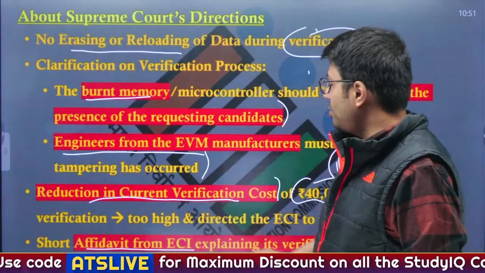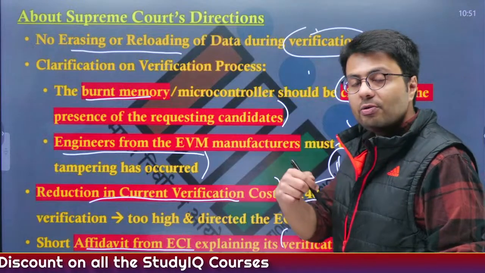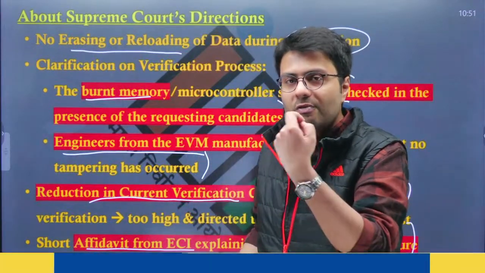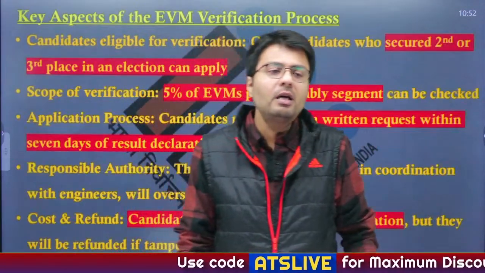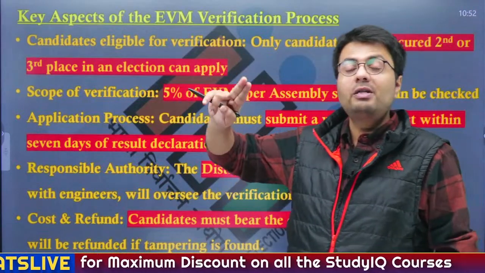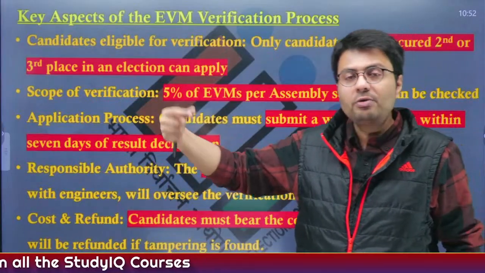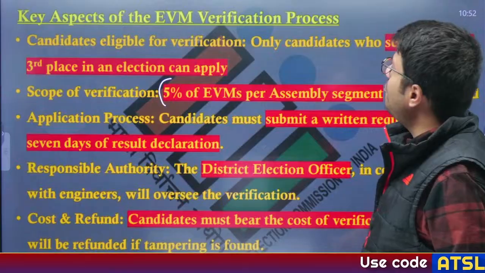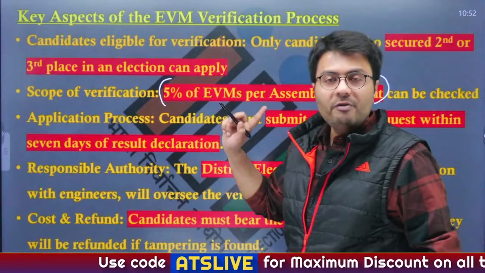Also, ECI should give a short affidavit on how it undertakes the verification procedure, so that the Supreme Court knows the exact procedure that the ECI uses to verify the EVMs. Further, the candidates eligible to seek verification are those who have stood second and third in the election. They can file the application to seek verification, and the scope of verification includes counting of 5% of EVMs per assembly segment, not all EVMs but only 5% of EVMs.